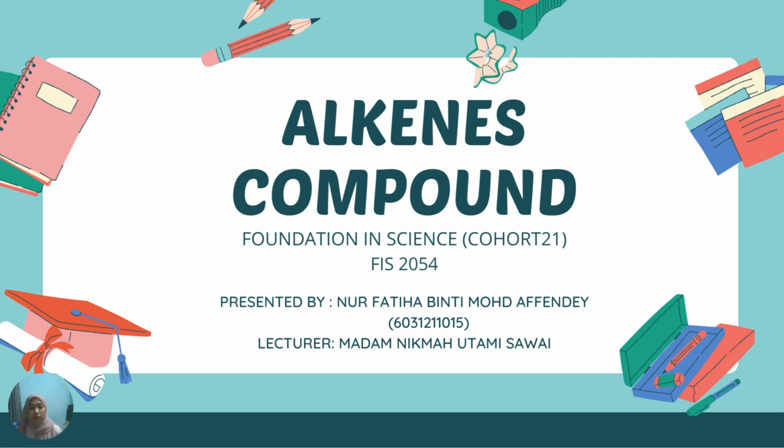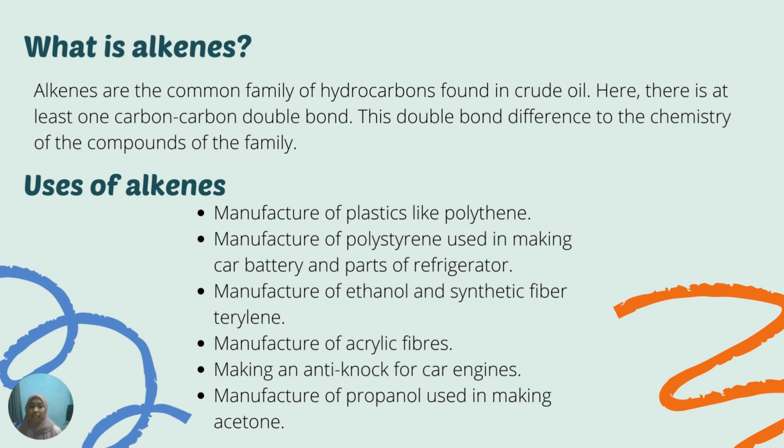Today I want to present about alkene compounds. So what are alkenes? Alkenes are a common family of hydrocarbons found in crude oil. Here there is at least one carbon-carbon double bond. This double bond differs the chemistry of the compounds of the family. So the alkenes, and particularly ethene, are tremendously important in the chemical industry.